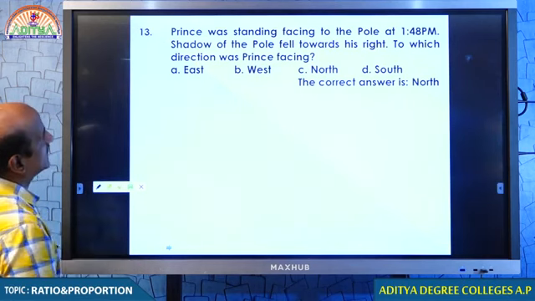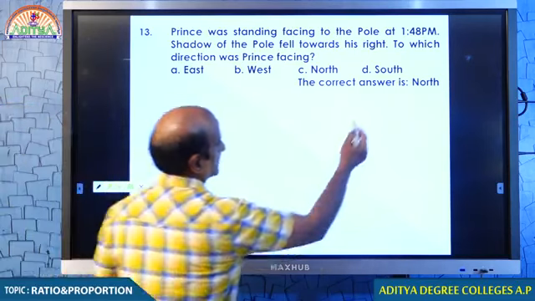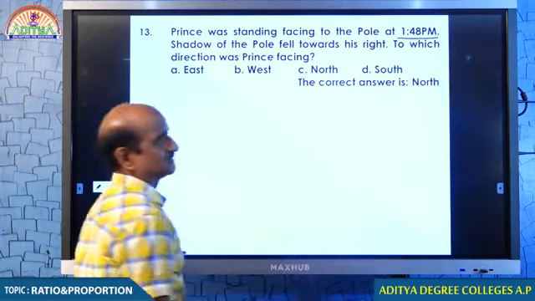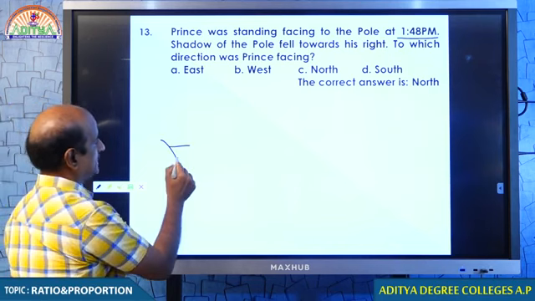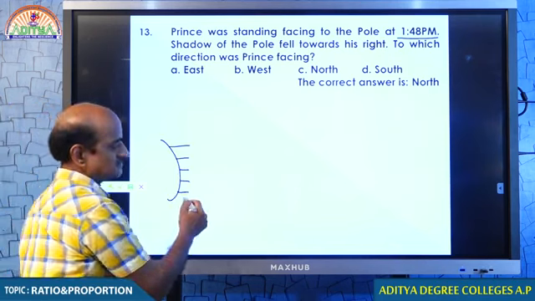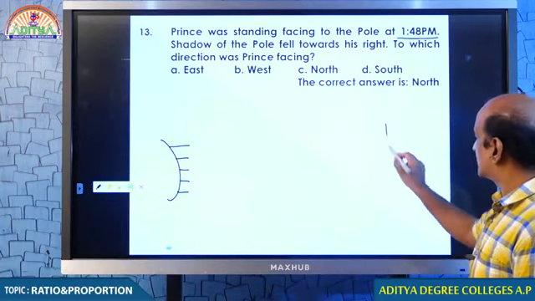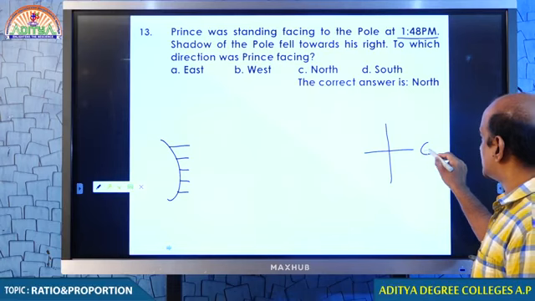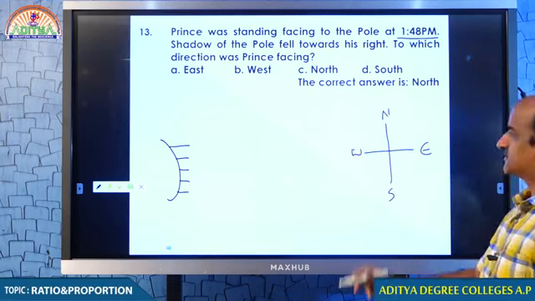Prince was standing facing to the pole at 1:45 a.m. So, by the time it is understandable that the sun will be in the west. Students, you remember what are the directions how we take? This is east, this is west, north and south.